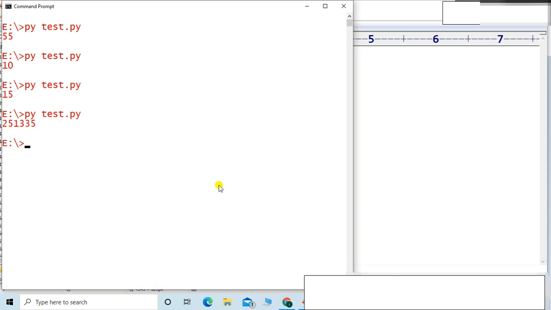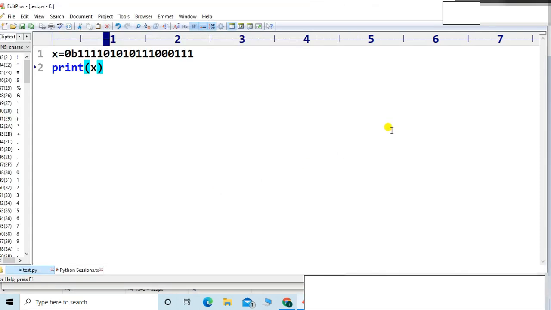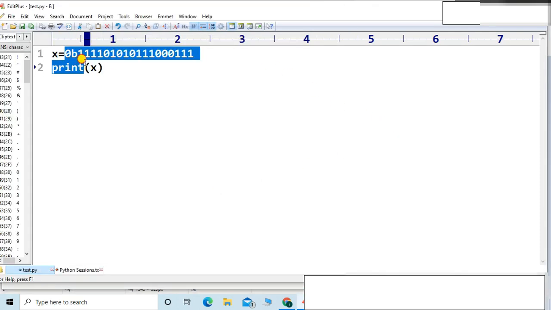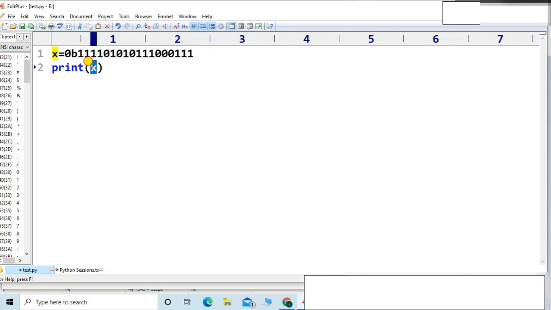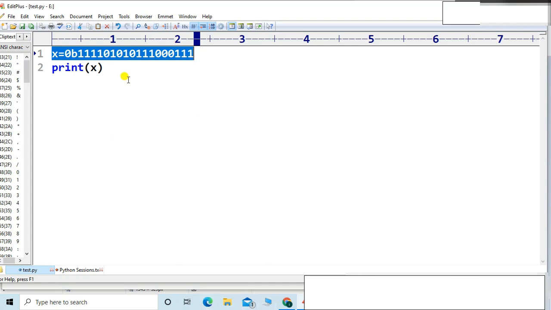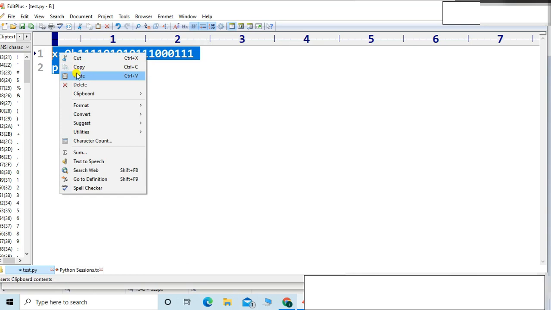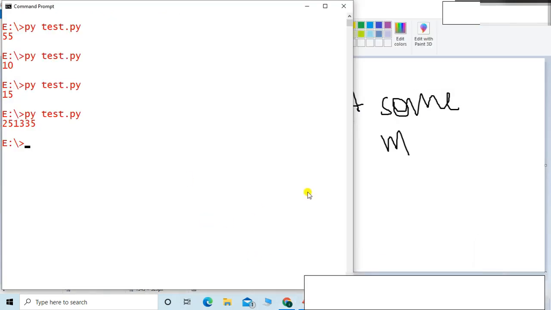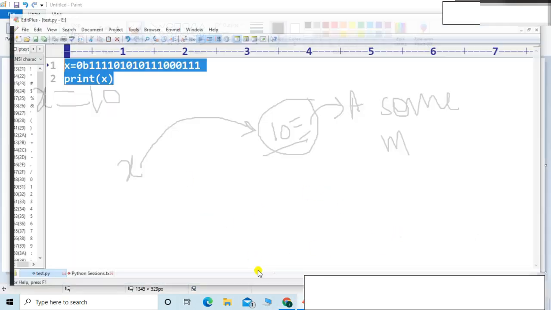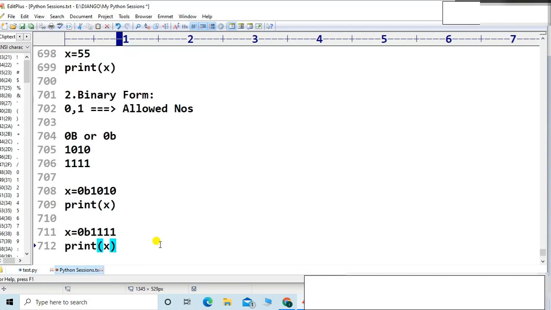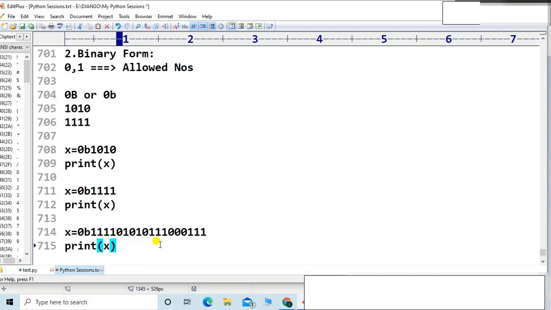This is the number 251335. That is a conversion, friend. Very simple. First it is a number, but in which form? It is in binary form, and what is the output? In the form of the decimal number system, because humans understand the decimal number system. Humans can't understand this number system, friend. Let me clear this first. I think it is very clear to you with these examples. This is example number 2, and it is clear to everyone.